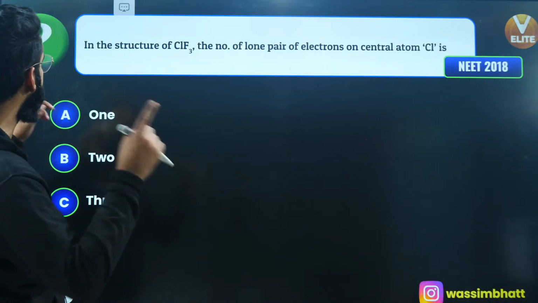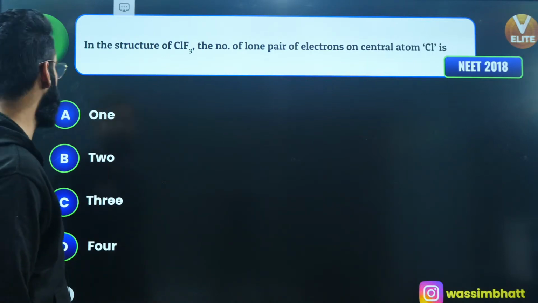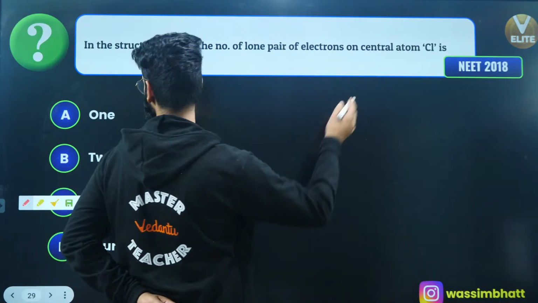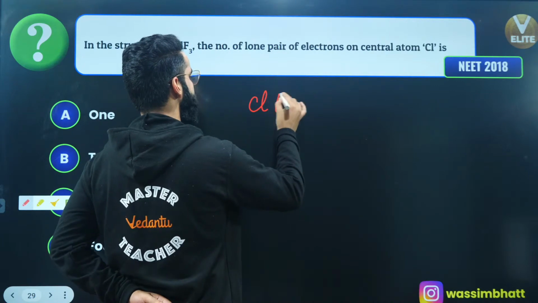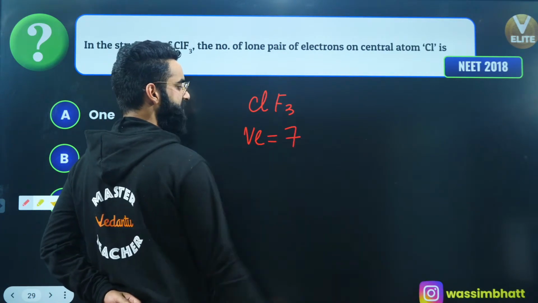Perfect. Okay, in the structure of ClF3, the number of lone pairs of electrons on the central atom, chlorine. The question was asked in NEET 2018. ClF3. First thing, how many valence electrons are there with chlorine? 7, because it's a halogen, right?